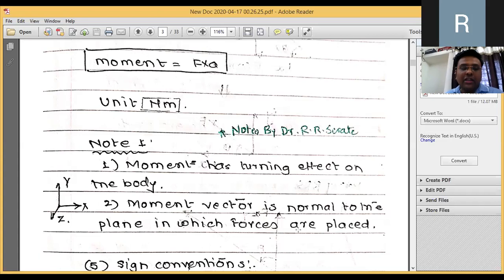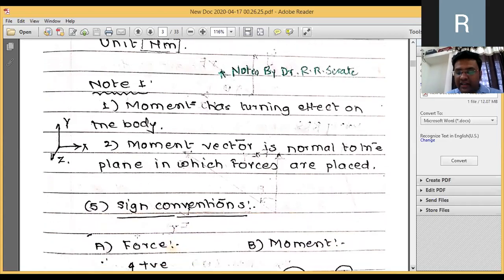Then the second point: moment vector is normal to the plane in which the force is applied. Normal means making an angle of 90 degrees. So if the force is applied in the XY plane, the Z direction will be the direction along which the moment will act. It acts normal to the plane in which the force acts. You can observe this particular diagram. X and Y are the axes; if this force is in a two-dimensional force system, then along Z the moment will be applied.